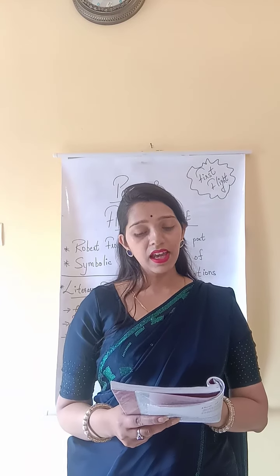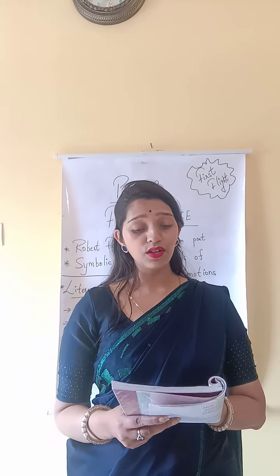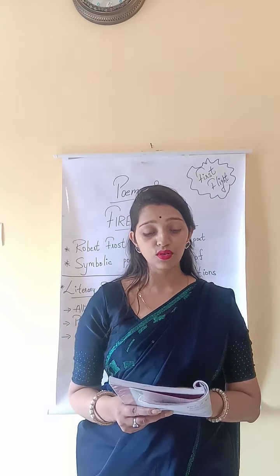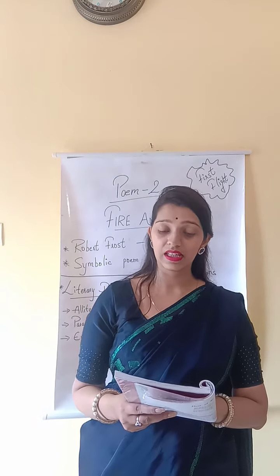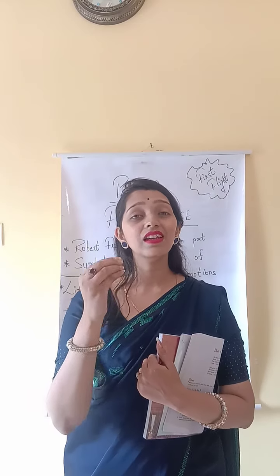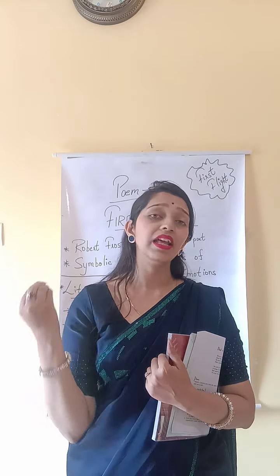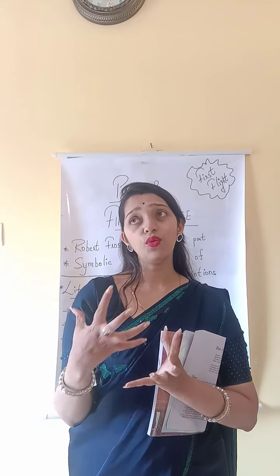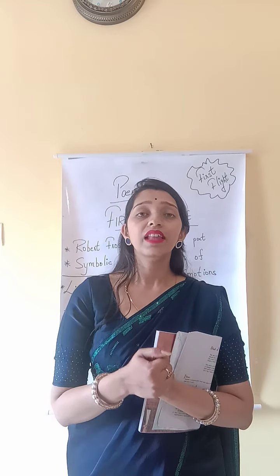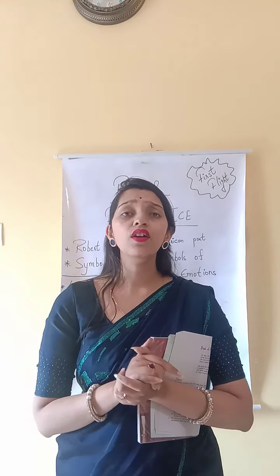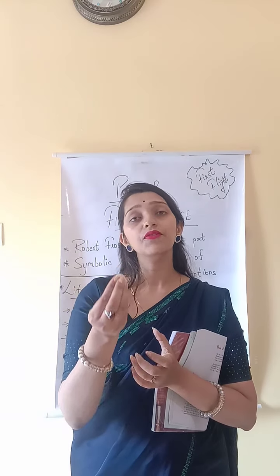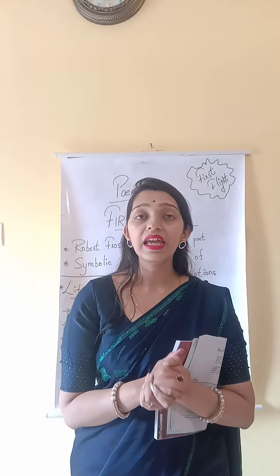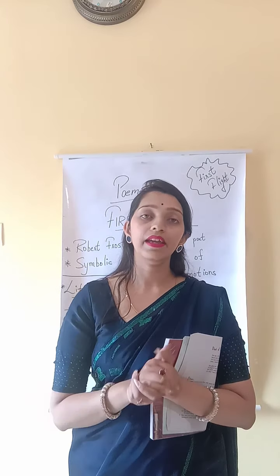Now here he says that I think I know enough of hate to say that for destruction ice is also great and would suffice. Here he tells that there is enough hate in this world. People hate each other. People do not like each other. They are so jealous of each other that I think hatred, or you can say ice, is the factor which will make the world come to an end.